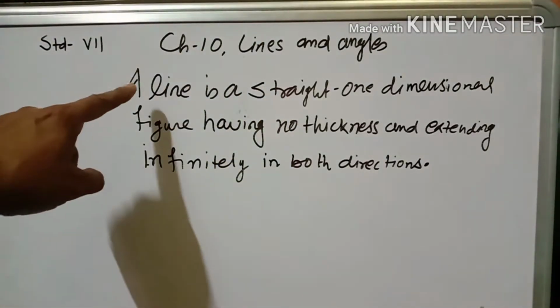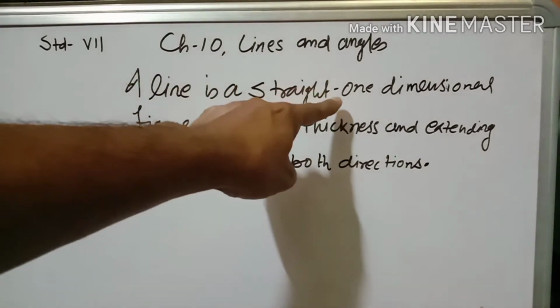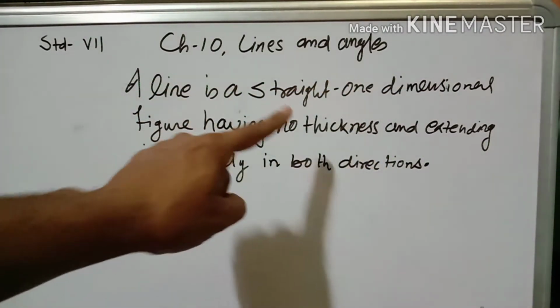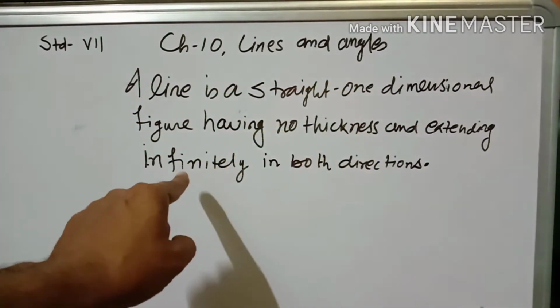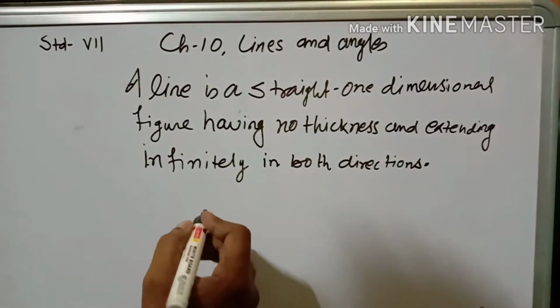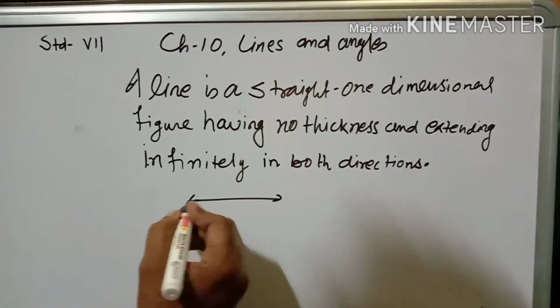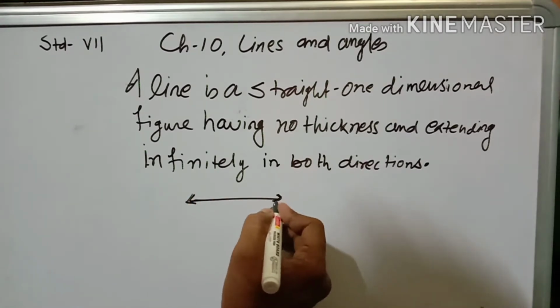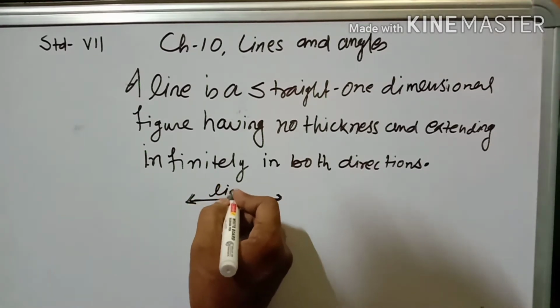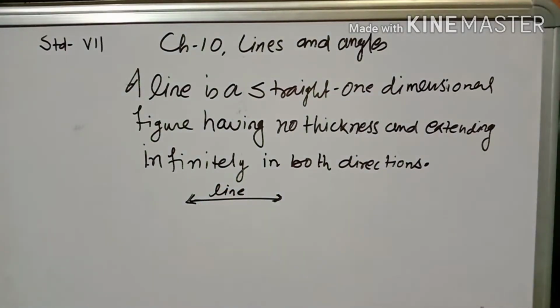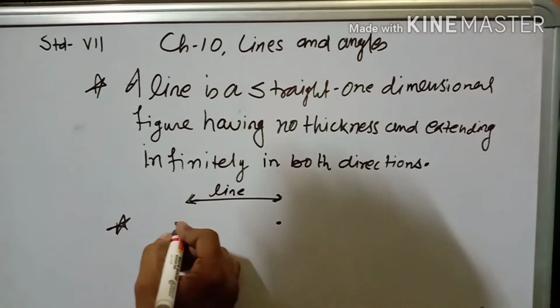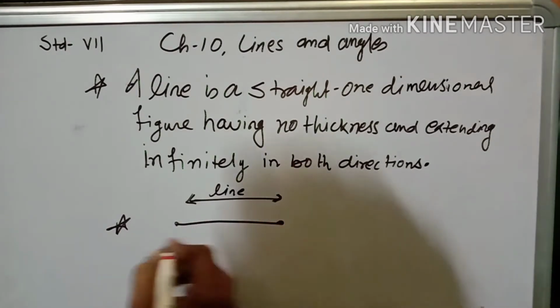Lines and angles. What is a line? A line is a straight one-dimensional figure having no thickness and extending infinitely in both directions. So in this direction and this direction you can extend, so this is known as a line. Write down please.